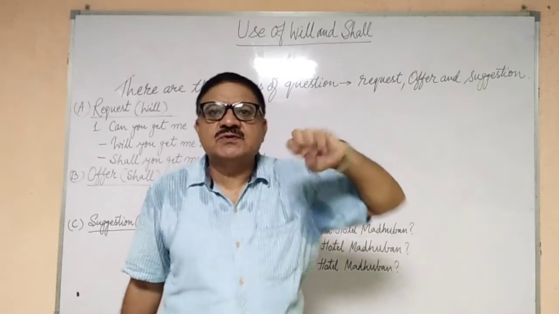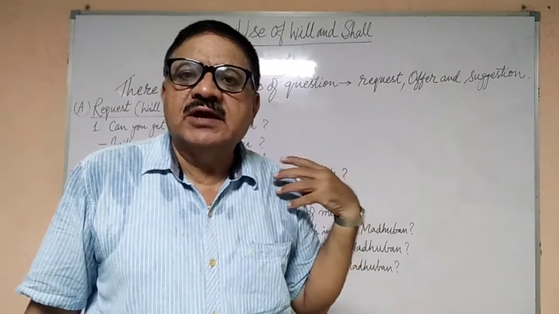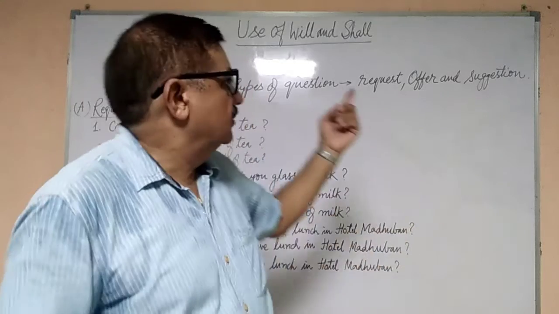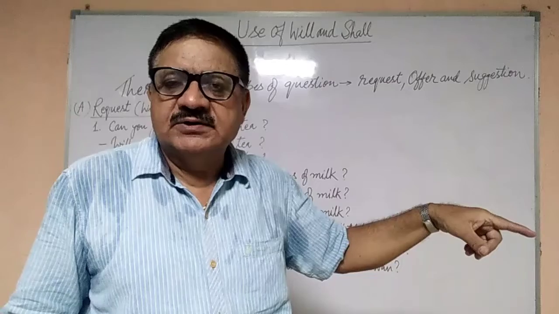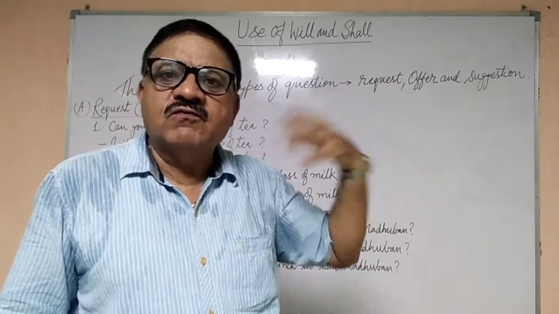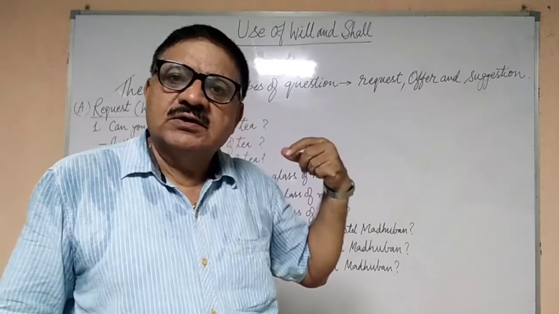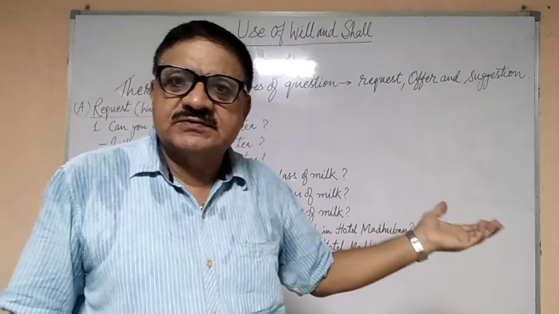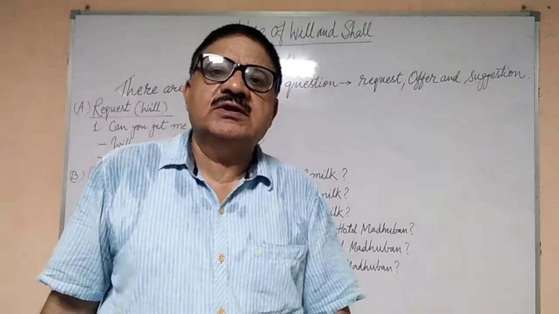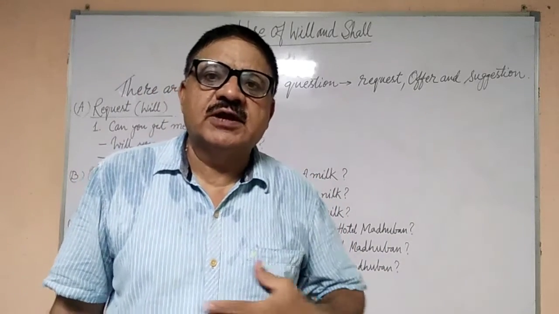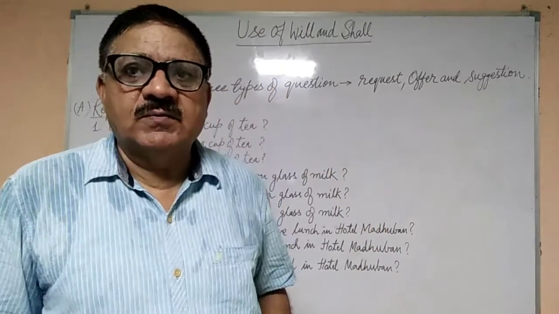So we have three types of sentences in question type, that is interrogative sentences: request, offer and suggestion. If you are giving some offer to somebody, that is also a question. If you are giving some suggestion, that is also a question. And if you are making a request, then also you make use of question type sentences, that is interrogative sentences. Now let us take them one by one.